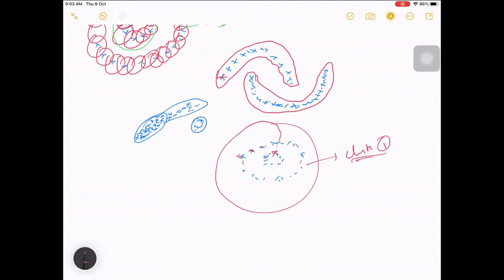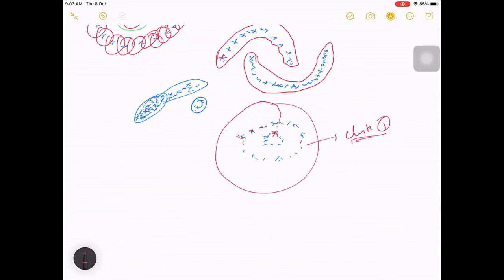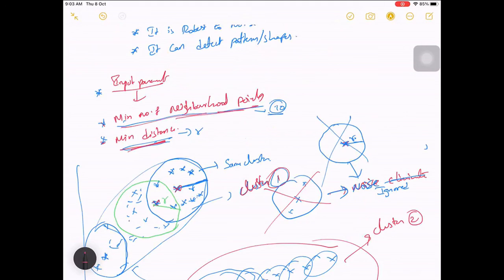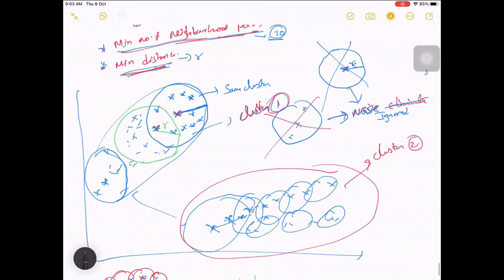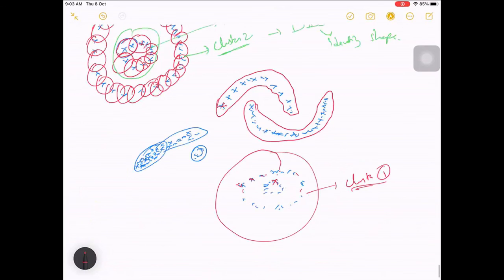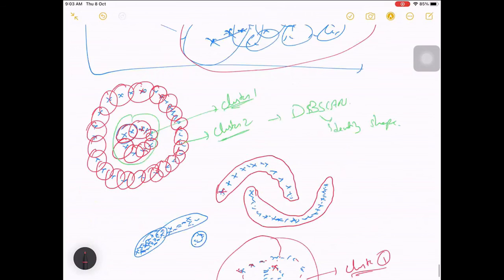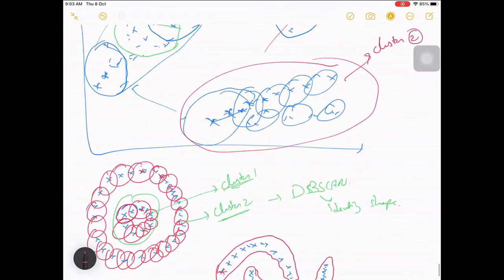You don't get something like this. So this is one more thing: you have to appropriately select this minimum distance as well as this minimum number of neighborhood points. You should be cautious while selecting, and finally you get a result like this. You don't go with one fixed value. You experiment with various values of these two, see which performs better, and stick with those values. Okay, so that is how these are done.